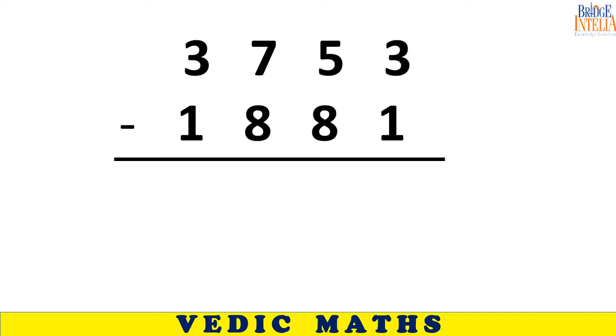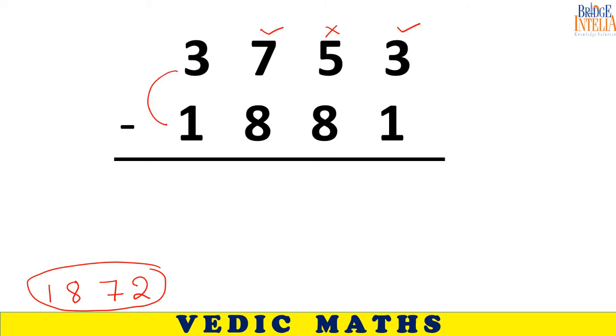1872. So it's 1872. 1,800. Okay. So no problem here, no problem here. 3 minus 1, 2. I don't have to help anyone. Okay, there is a problem here.